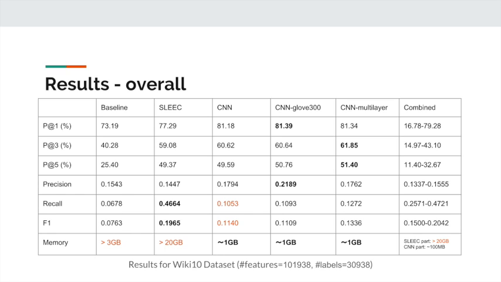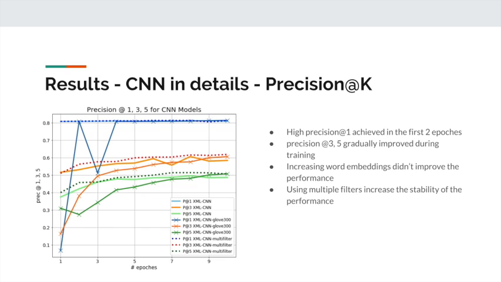The evaluation metrics drop after the first 1 or 2 epochs. Another reason could be that the SLEEC label reconstruction method is not compatible with the CNN model. In all of the CNN models, high precision at 1 is achieved very quickly, but P at 3 and 5 are improved gradually during training. Models with multiple filters, the more complicated CNN structures, achieved more stable P at K.